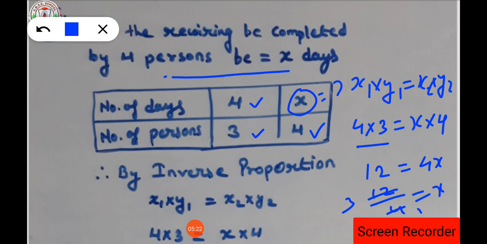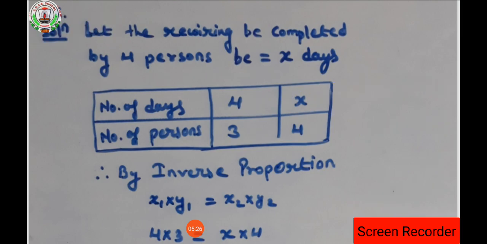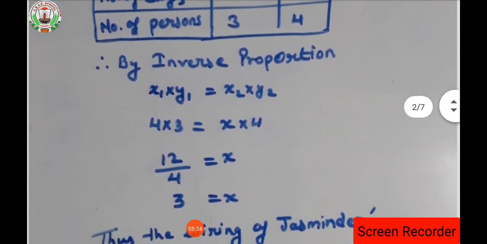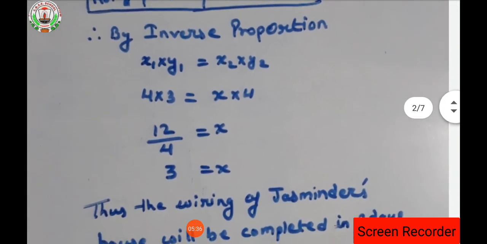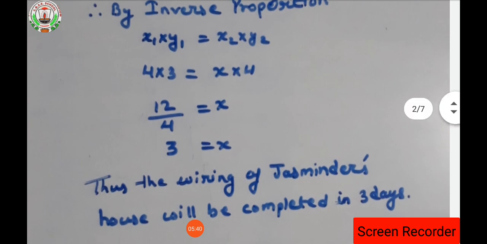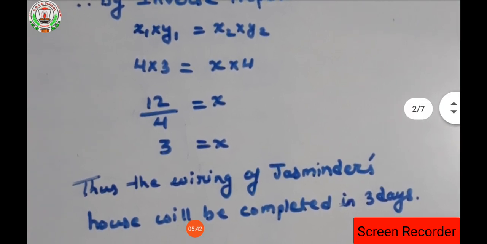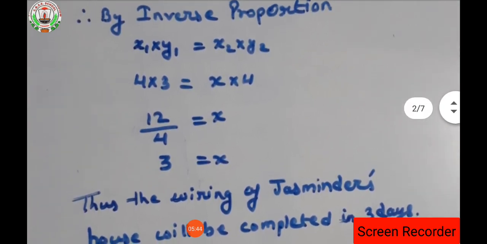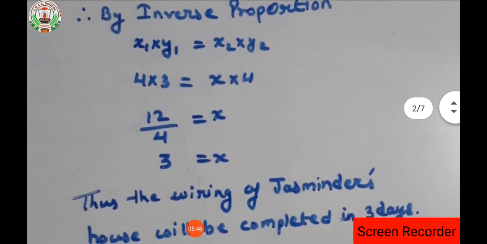That is 3. So if the number of persons is 4, that means the number of days taken by those persons to rewire Jasminder's house will be 3. Thus the wiring of Jasminder's house will be completed in 3 days. Clear everyone? Since it is an inverse proportion question, it is very simple.